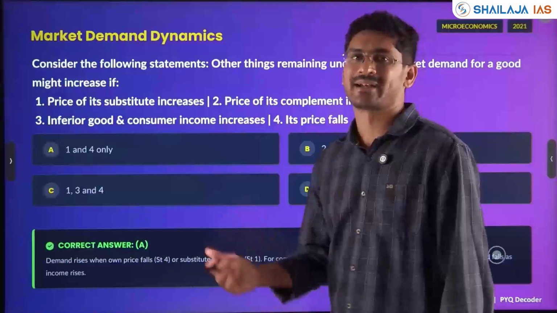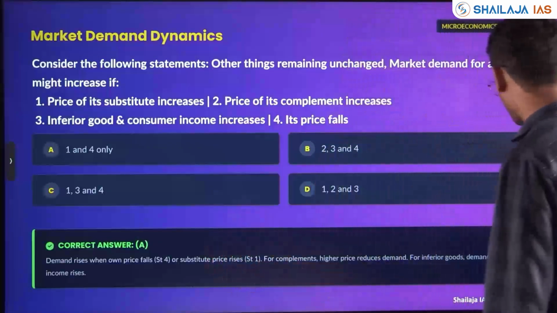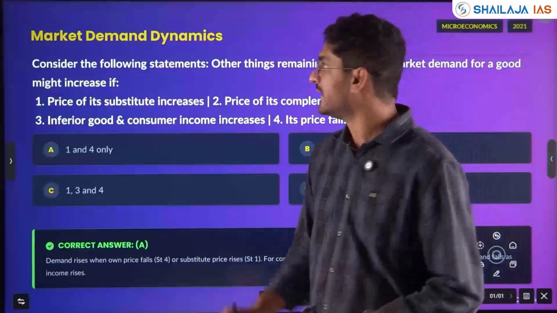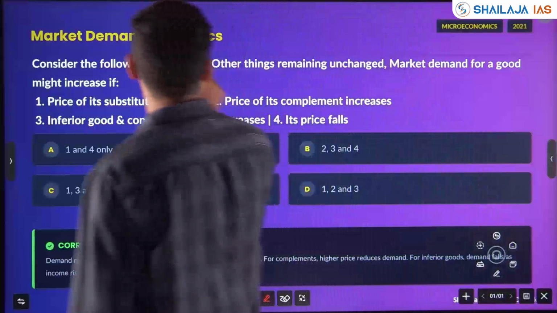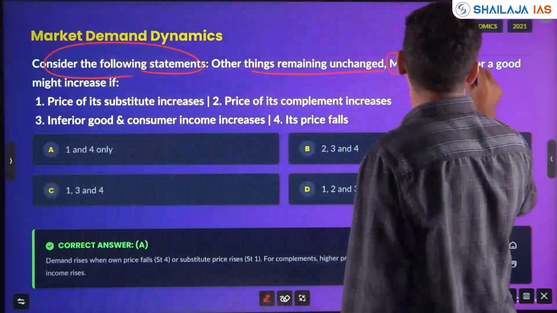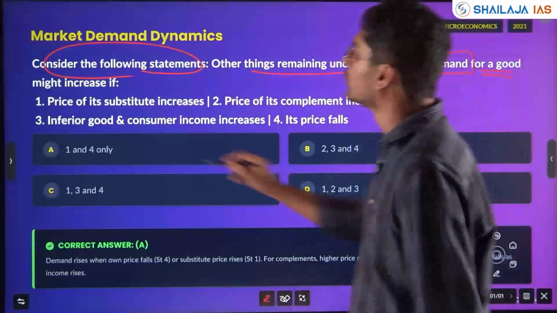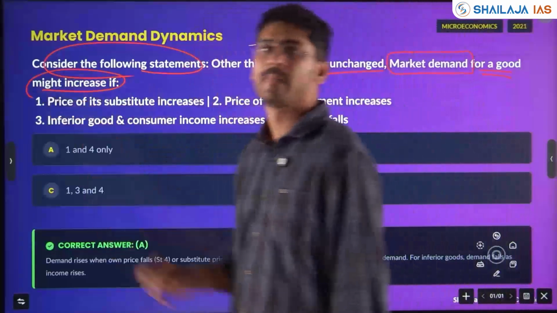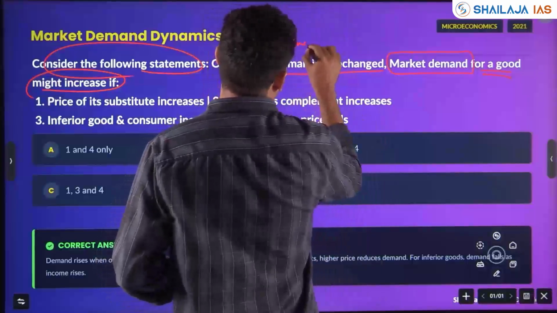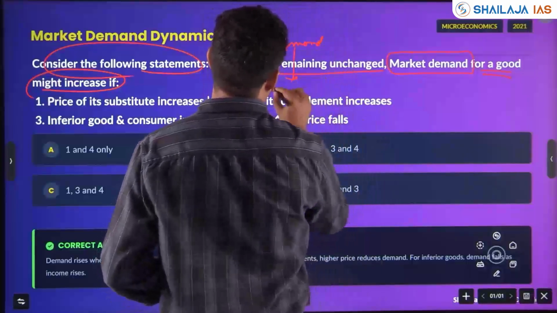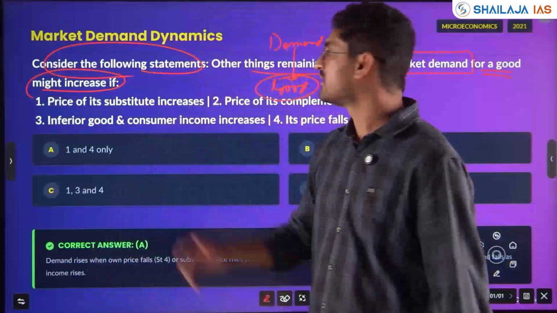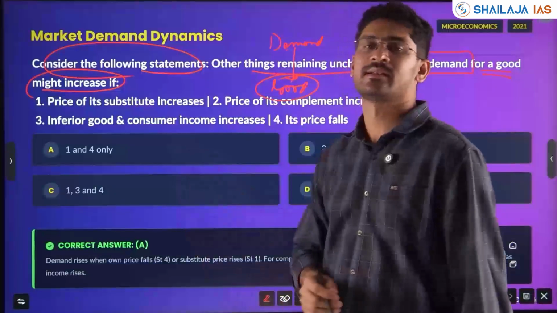With respect to market demand, okay, microeconomics and macroeconomics, how it is linked, questions have been asked. Consider the following statements. Other things remaining unchanged, market demand for a good might increase. Market demand for one good might increase if the price of its substitute increases.